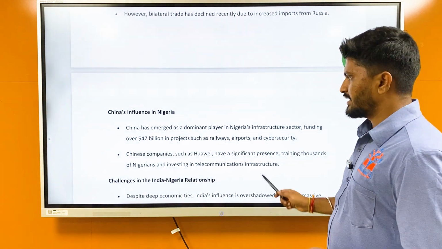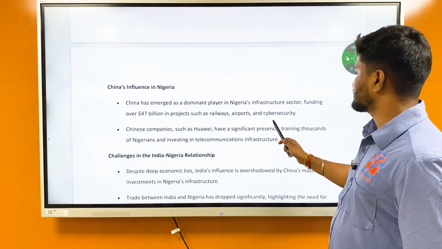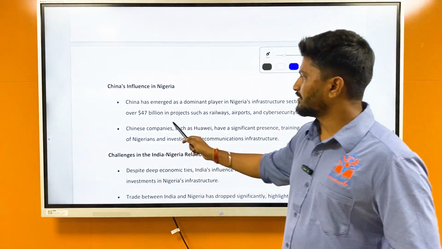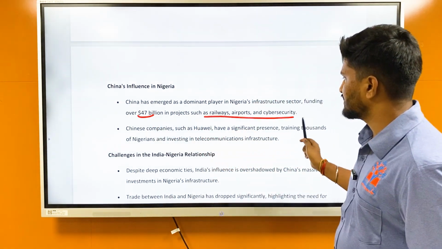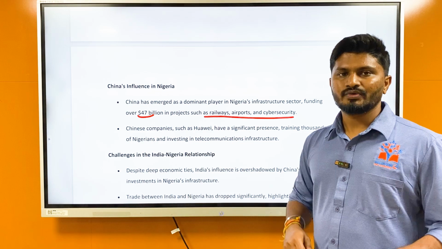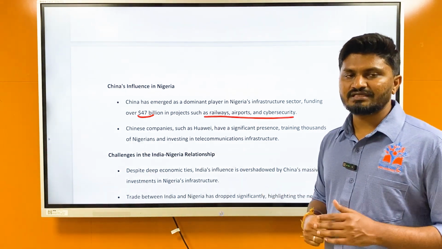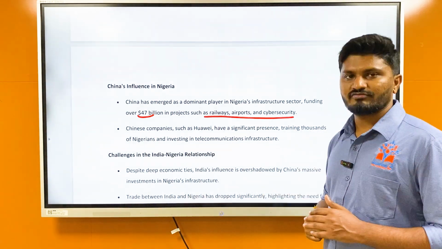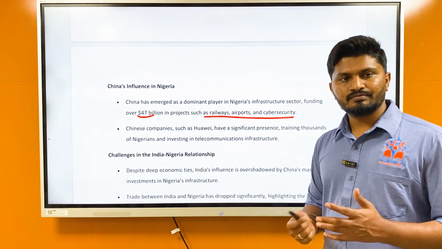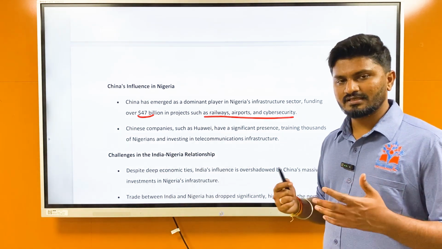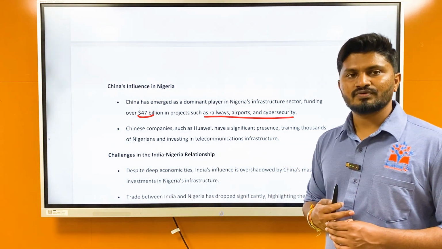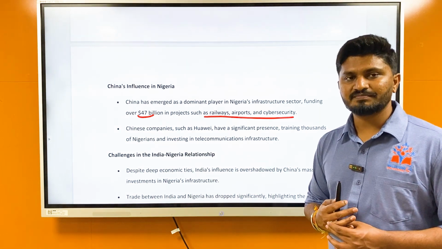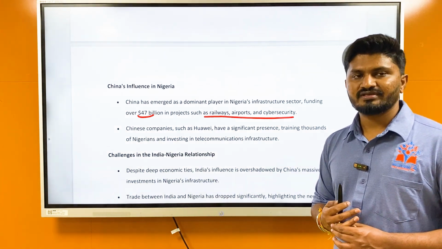Another bottleneck here is China's increasing influence on Nigeria. China has emerged as a dominant player in Nigeria's infrastructure sector, funding over 47 billion in projects such as railways, airports, and cybersecurity. You cannot compete with China on the financial front. You can only focus on developing soft power, because China has already developed into such a huge country. It has surpassed even America in terms of purchasing power parity, so it has so much financial power.